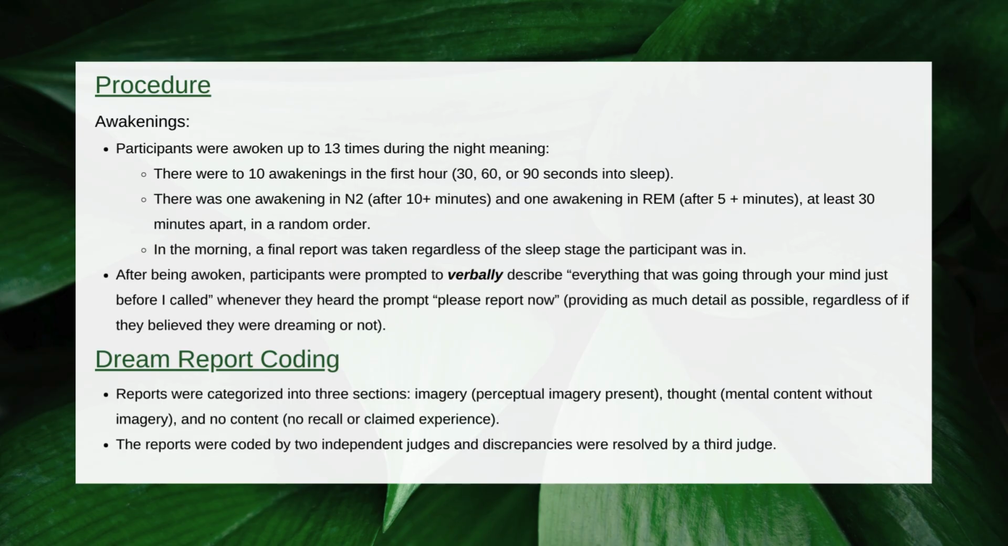After being awoken, the participants were instructed to verbally describe what was going through their mind, even if they did not think it was a dream they were experiencing. The verbal descriptions given by the participants were called dream reports, and they were categorized into 3 sections: imagery, perceptual imagery; thought, mental content without imagery; and no content, no recall or claimed experience.